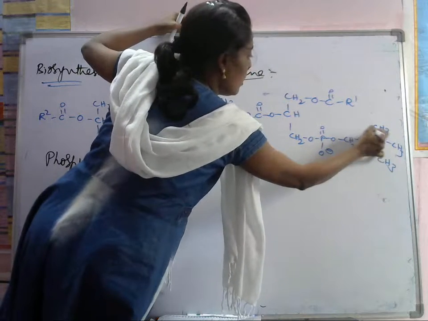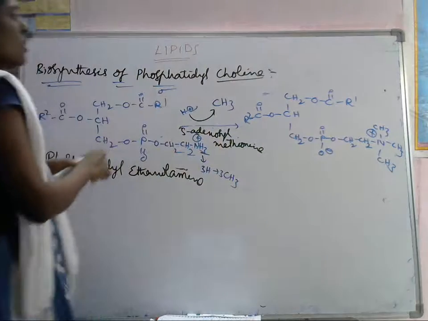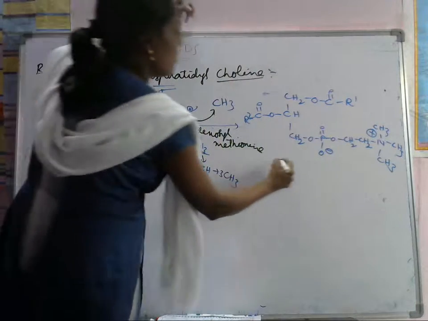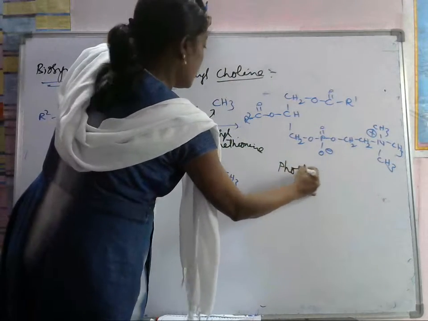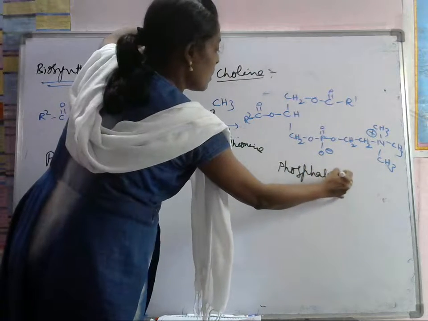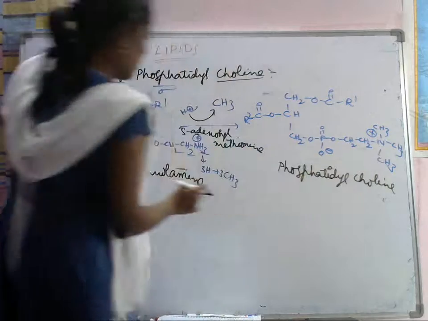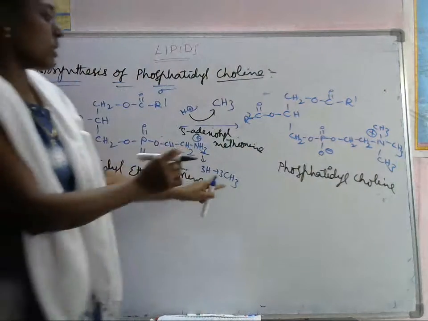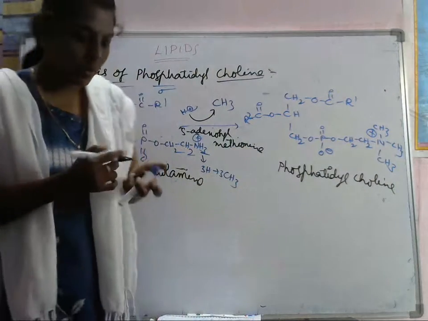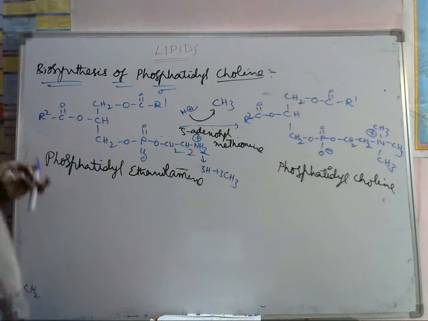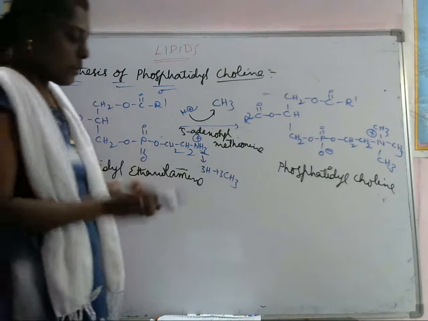Here it has a plus charge. So this is the phosphatidylcholine. From this we replace all the hydrogens with the 3 methyl groups, then it is called phosphatidylcholine. So this is the biosynthesis of phospholipids.